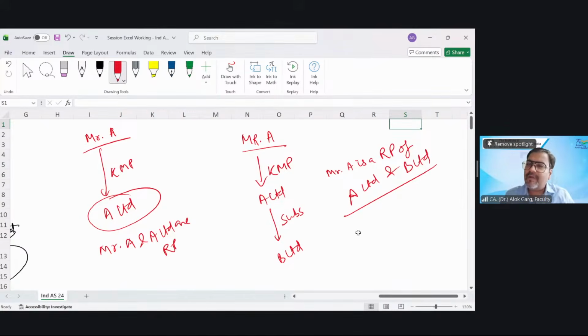Is that clear? But tell me, if Mr. A is a KMP of B Limited, तो B Limited के तो related party हैं. If Mr. A is the KMP of B Limited, of course Mr. A is a related party of B Limited. But whether Mr. A will become the related party of A Limited, who is a parent of B? No, sir. Why no? B Limited being subsidiary cannot control parent.